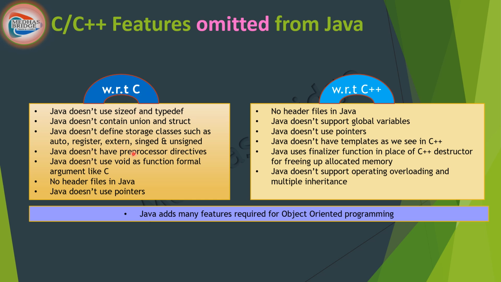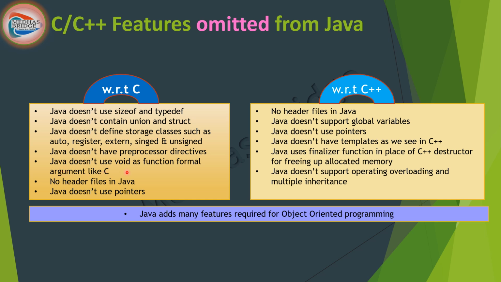With respect to C, Java does not use the sizeof operator and typedefs. Java does not contain any union and struct. Java does not define storage classes like auto, register, extern, and also modifiers like signed, unsigned, except that static we use in Java. Okay, Java does not have preprocessor directives like #define, right?